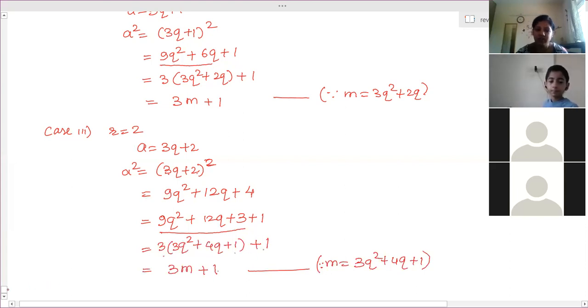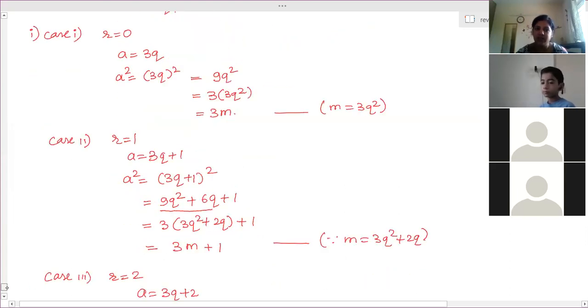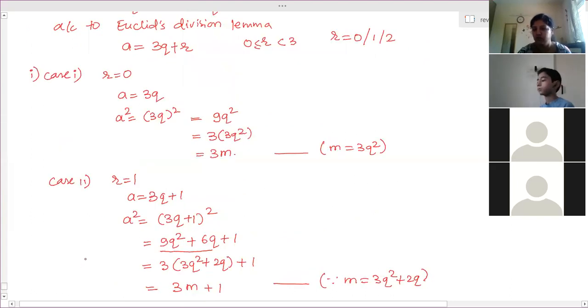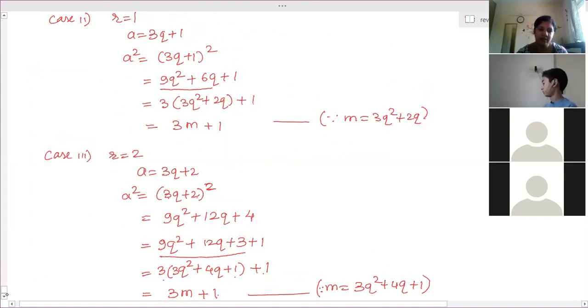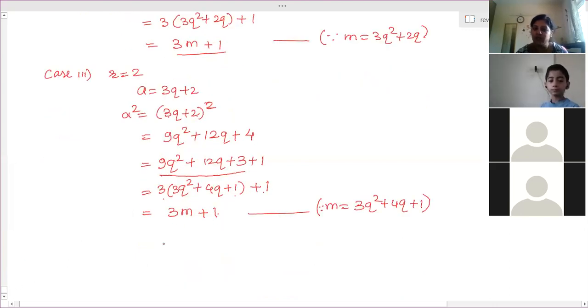So again, these are all the possible cases. Remainders can be 0 or 1 or 2. And every time we are able to show them in the form 3m or 3m plus 1. In case 2 it is 3m plus 1, and in case 3 also 3m plus 1. We could not show 3m plus 2. So what is the meaning of this?